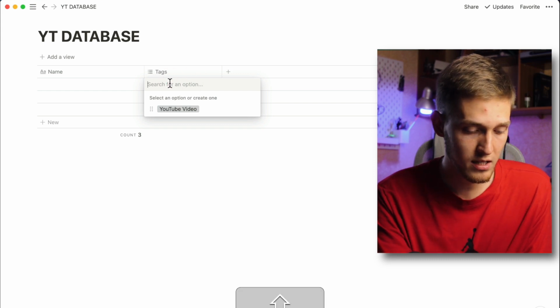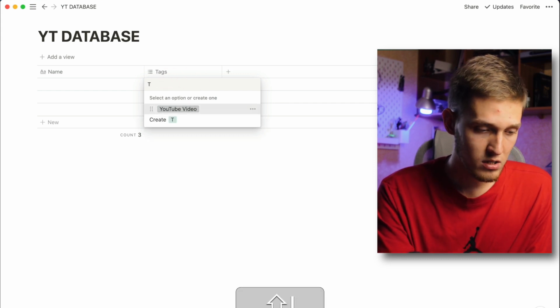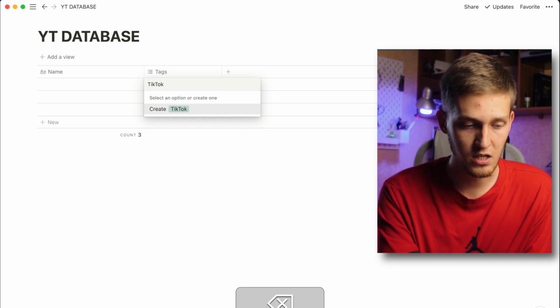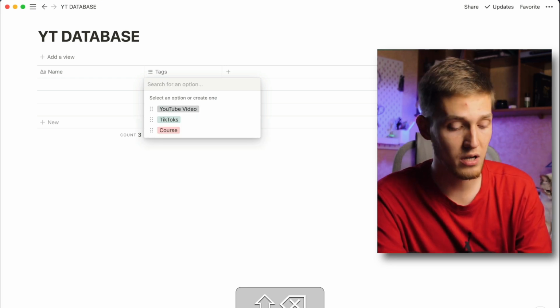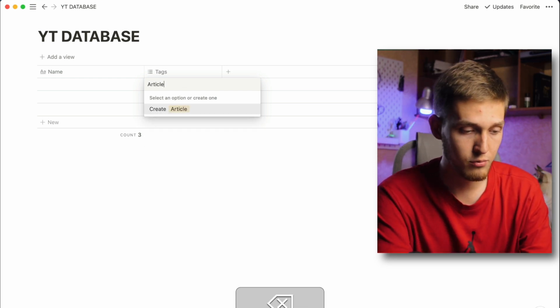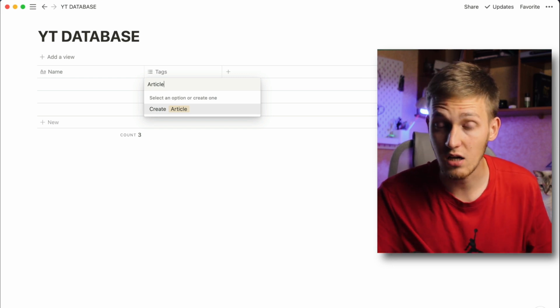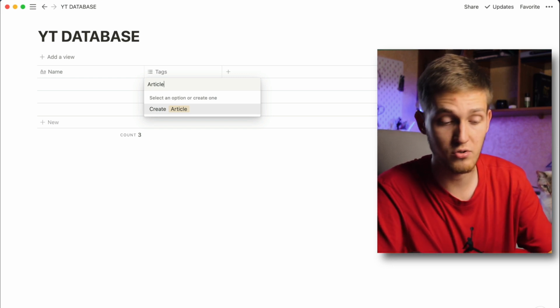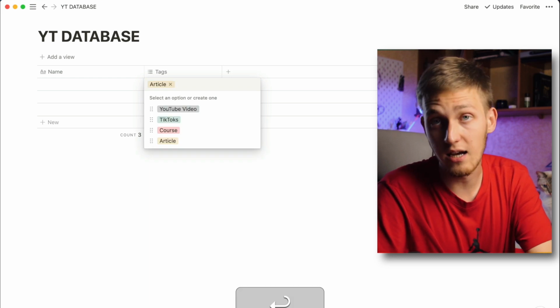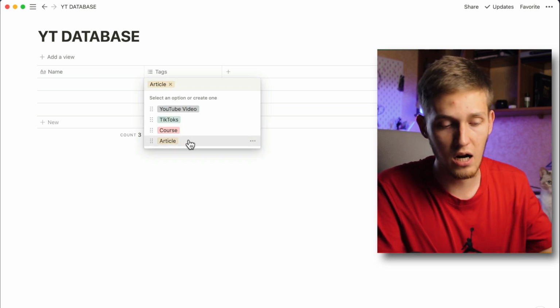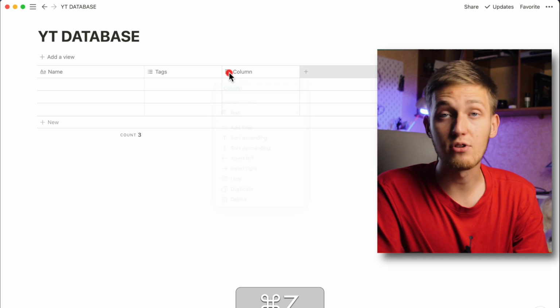Delete this one and the next one will be TikToks. And the last one will be article. Maybe you're creating a newsletter, a custom newsletter for your subscribers, so you can use this feature again to write your articles in this place.